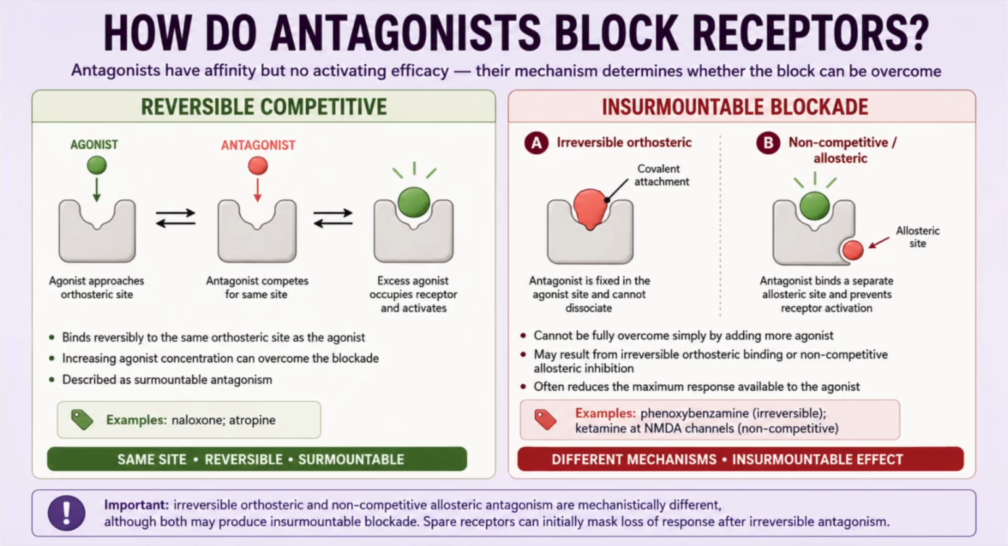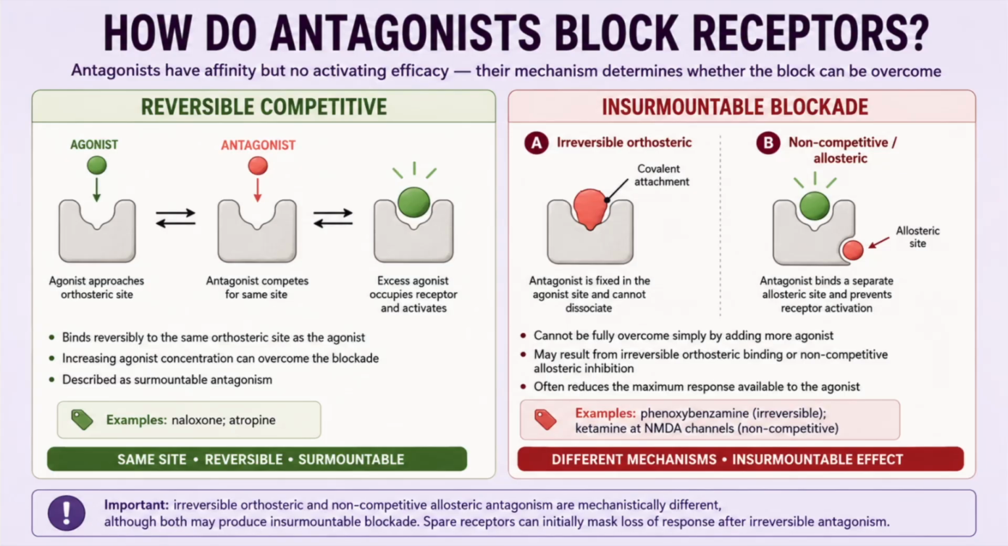A non-competitive antagonist prevents normal receptor activation through a different mechanism. It may bind to a distinct regulatory site, or in the case of some ligand-gated ion channels, block the channel after activation. Because it does not simply compete reversibly for the agonist site, increasing agonist concentration cannot reliably overcome the